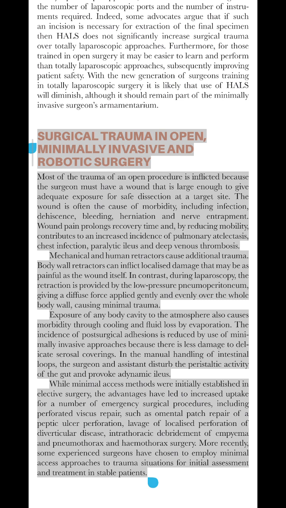including perforated viscus repair, such as omental patch repair of a peptic ulcer perforation, lavage of localized perforation of diverticular disease, intrathoracic debridement of empyema in pneumothorax and hemothorax surgery. More recently, some experienced surgeons have chosen to employ minimal access approaches to trauma situations for initial assessment and treatment in stable patients.